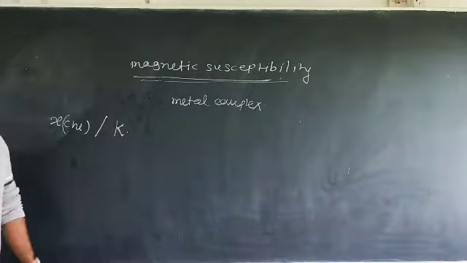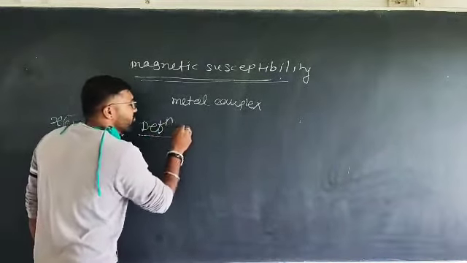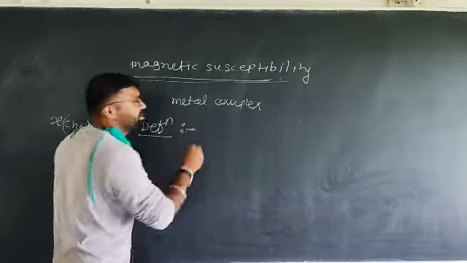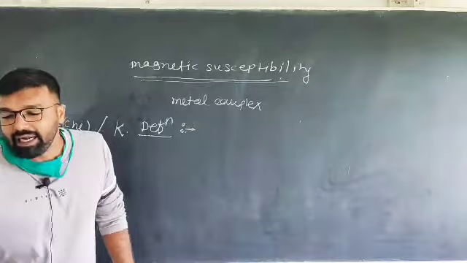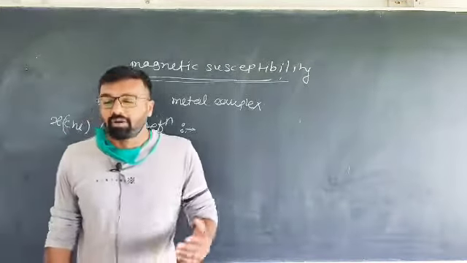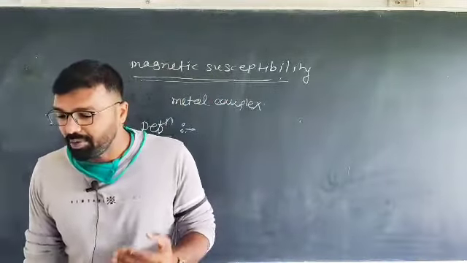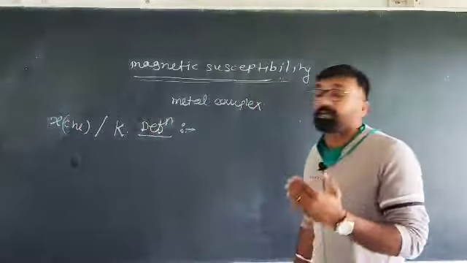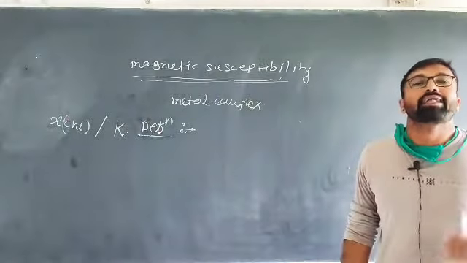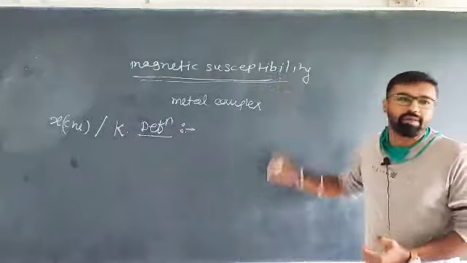What is the definition of magnetic susceptibility? If you want to define the magnetic susceptibility, it is simple. It is a property. Which property? Magnetic susceptibility of a substance or a material is the capacity of the substance or material to be magnetized when that substance or material is placed in an external magnetic field, right? This is nothing but the magnetic susceptibility.